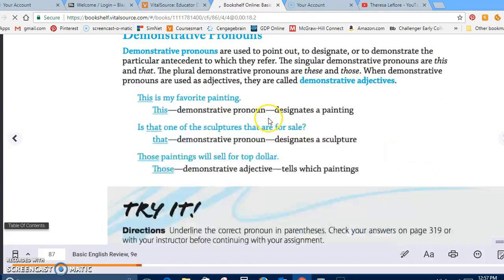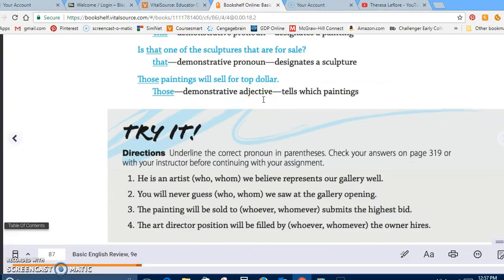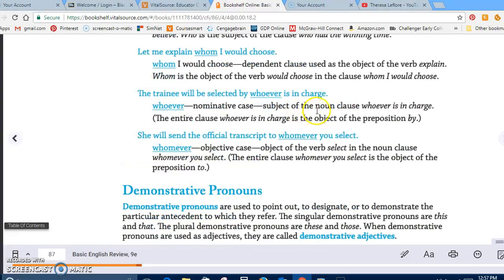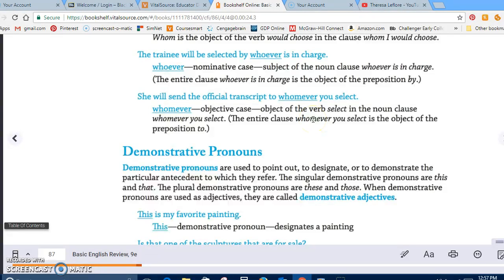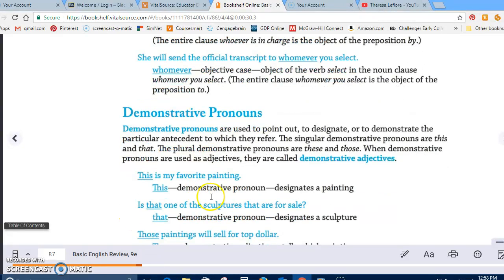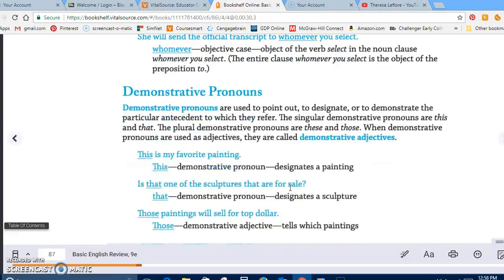Demonstrative pronouns. And demonstrative pronouns are those which demonstrate. They refer back to whatever the antecedent is, but they do demonstrate it. Most of the time, for our case here, the demonstrative pronouns are this and that, and when you're looking at the plural, it's these and those. This is my favorite painting. This is a demonstrative pronoun because it refers to the painting.